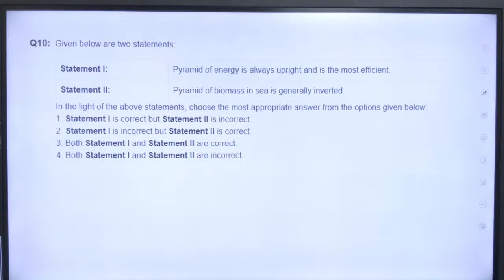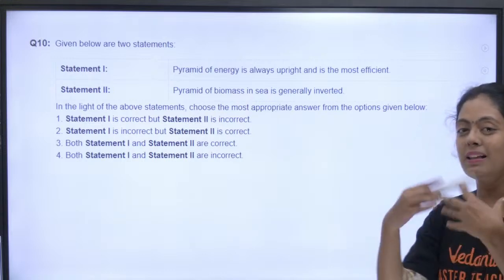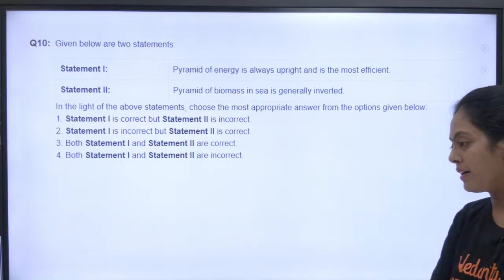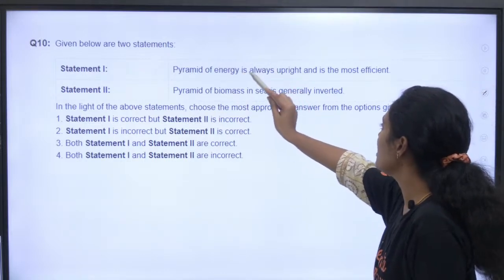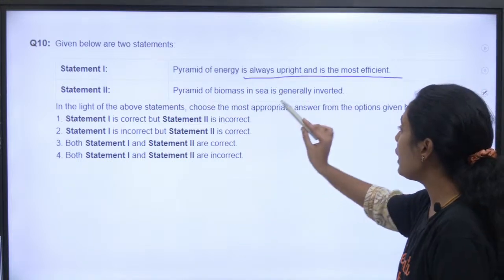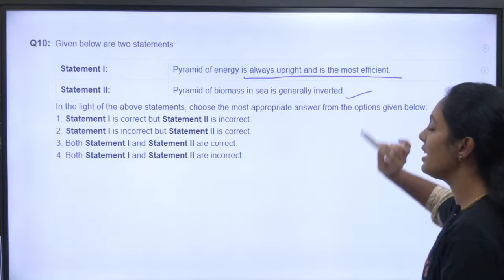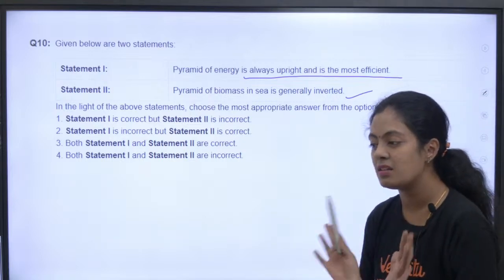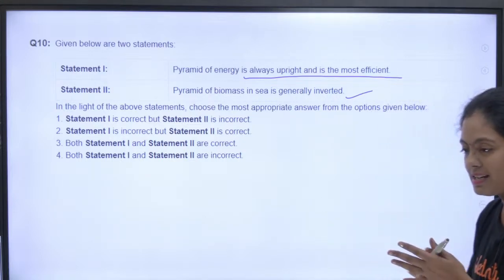Again it's a statement based question. I was saying this earlier, let's see how many of you answer correctly. Pyramid of energy is always upright and is the most efficient. Pyramid of biomass in sea is generally inverted. What is the right answer?